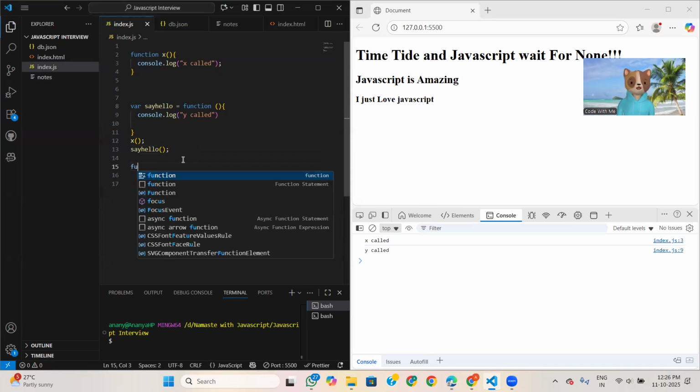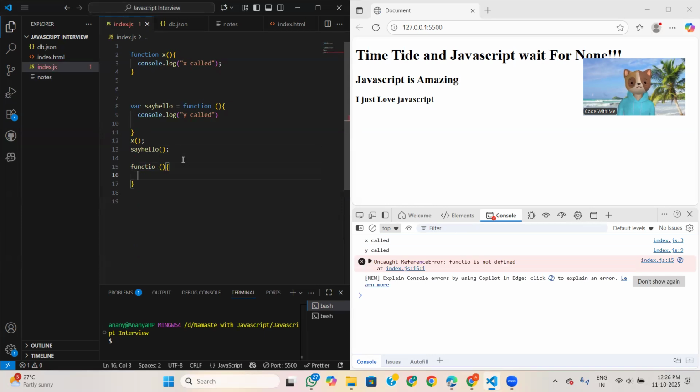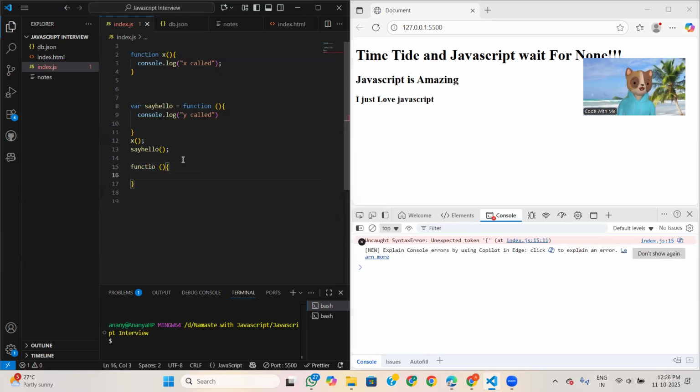Like when we write function, but we will get an error because we cannot use an anonymous function alone. We have to use it inside a callback function.